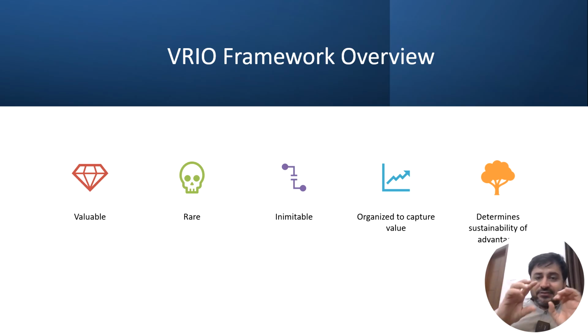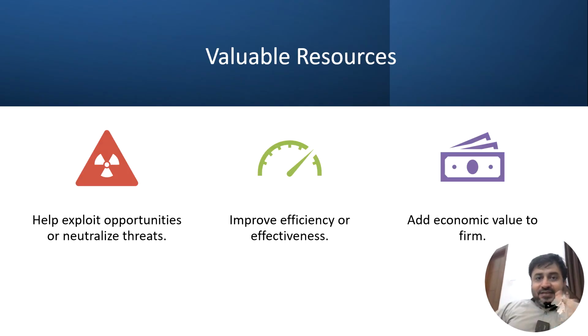So this is the core slide of the lecture. Whatever resource or capability or asset or people you have, they must be valuable. They must be creating value in the process in the company. Secondly, they must be rare. Thirdly, they must be inimitable, meaning difficult to copy, difficult to produce a substitute. And organized to capture value and determine the sustainable advantage in the competition in the industry.